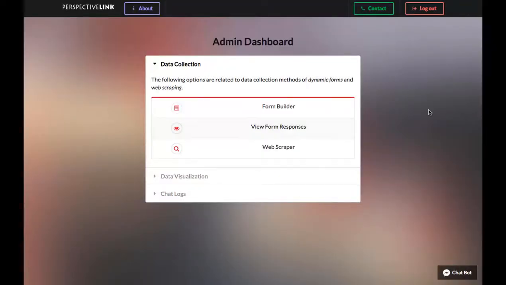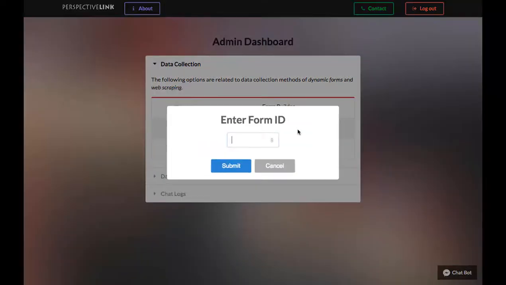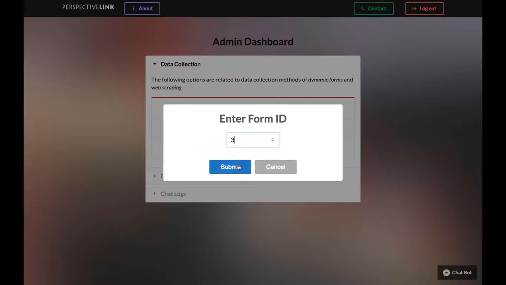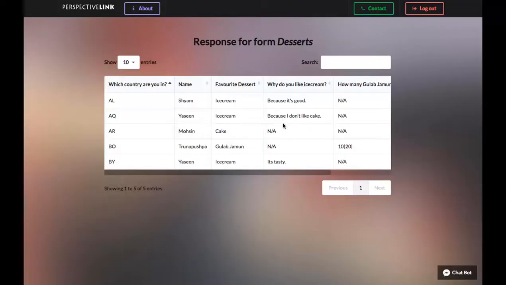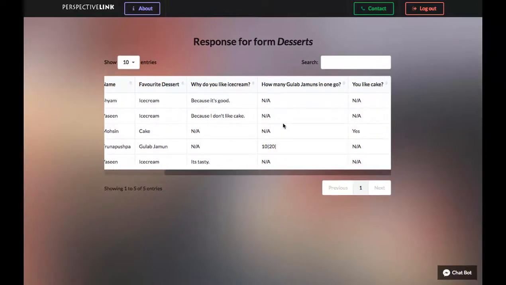Now for the responses we have submitted to a form, we can view all of these responses using the view form responses menu. So entering the ID of the form, we can see all the responses that have been submitted till now for this very form. The conditional logic is apparent in this, since for every response a maximum of 1 among these 3 columns have been written and the others have been not applicable.